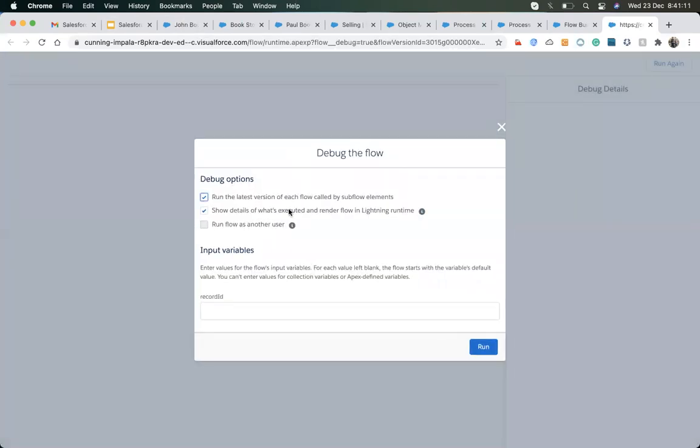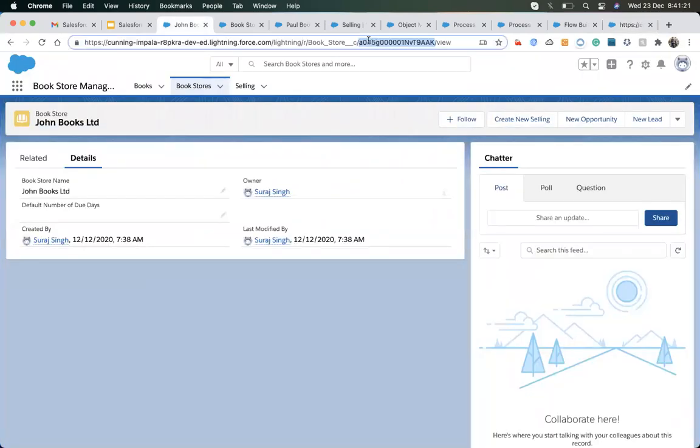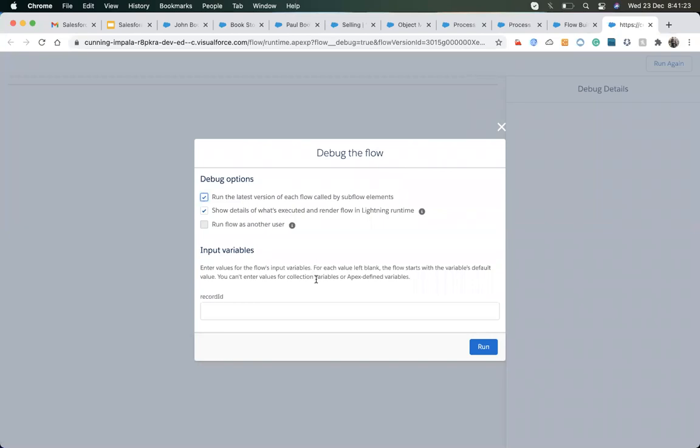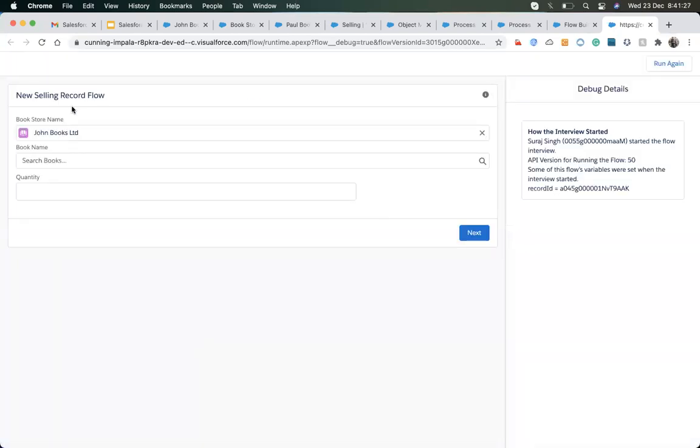Since I just made that variable available for input, it is asking for the record ID. Let's check. I am just giving this one record ID. Let's put it here and hit run. This field will get auto populated.